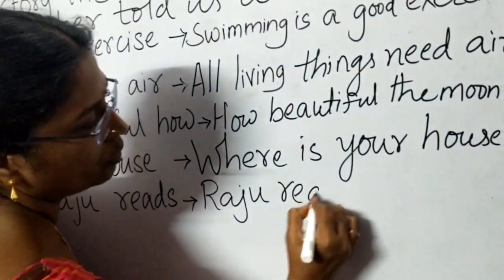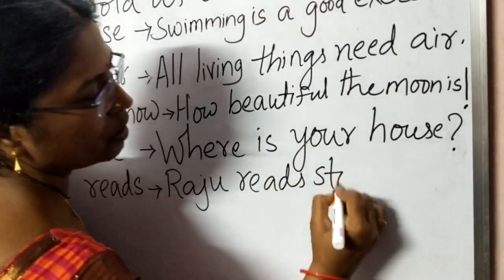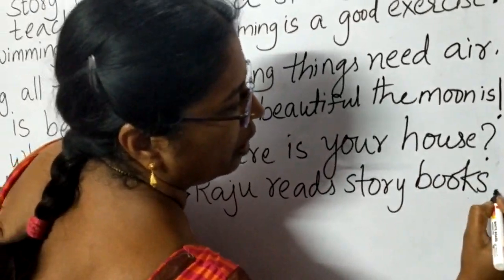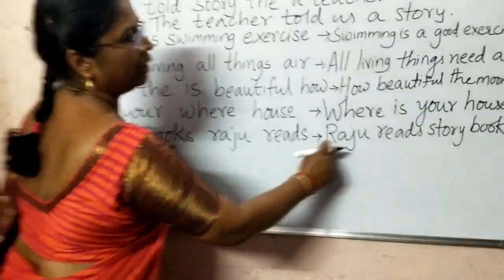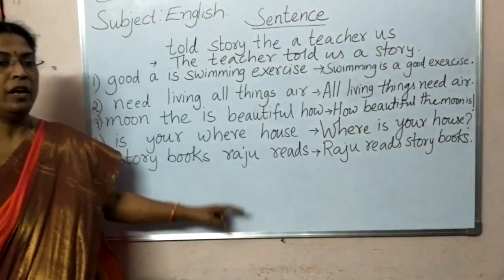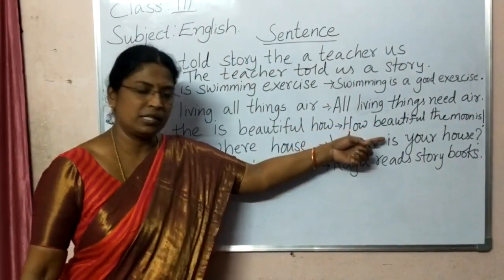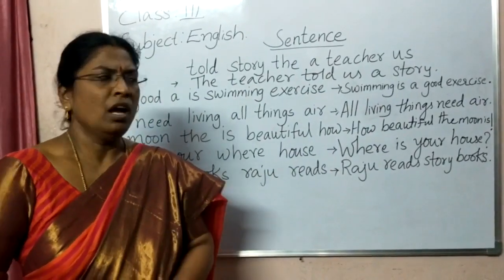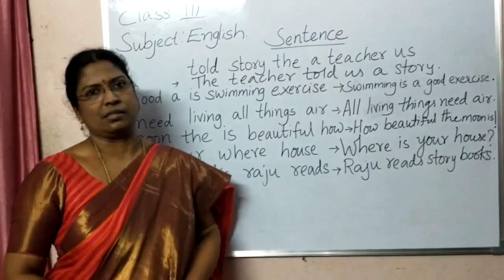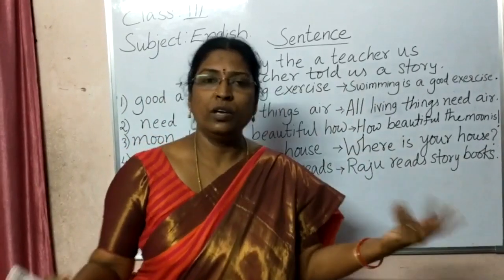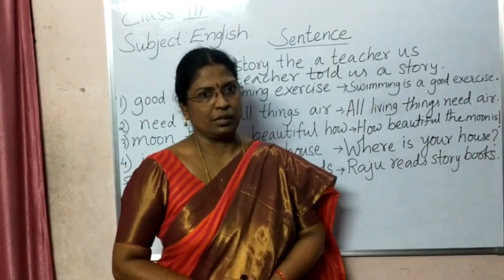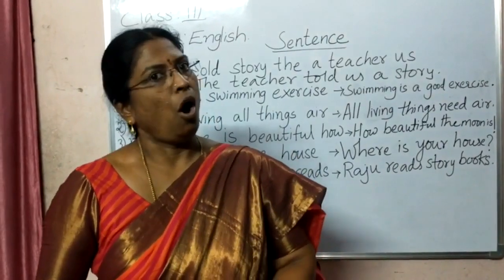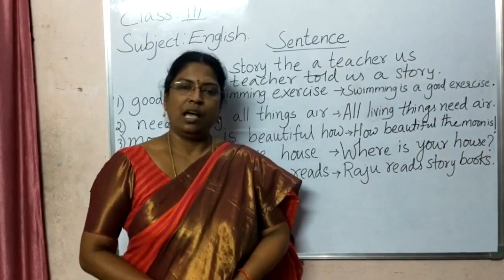Raju reads story books. So, a sentence starts with a capital letter and ends with a full stop. We have the other sentences like exclamatory sentence and also interrogative sentence. Now, children, tell me, where do we use all these sentences? Or when do we use it? So, we use all these sentences to speak, read or write. Is it clear, children? Have you all understood?